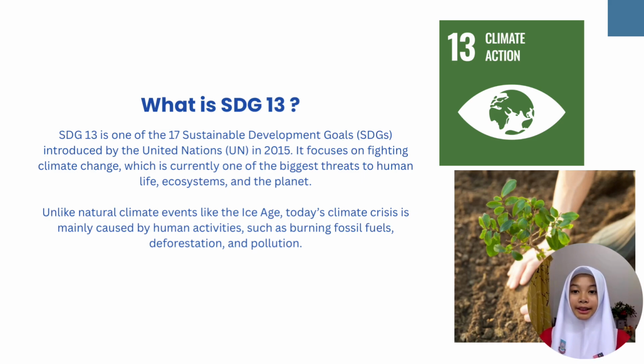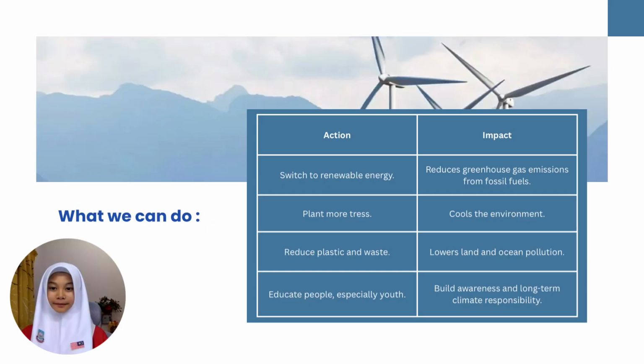What is SDG 13? SDG 13 is one of the 17 Sustainable Development Goals introduced by the United Nations in 2015. It focuses on fighting climate change, which is currently one of the biggest threats to human life, ecosystems, and the planet. Unlike natural climate events like the Ice Age, today's climate crisis is mainly caused by human activities such as burning fossil fuels, deforestation, and pollution.